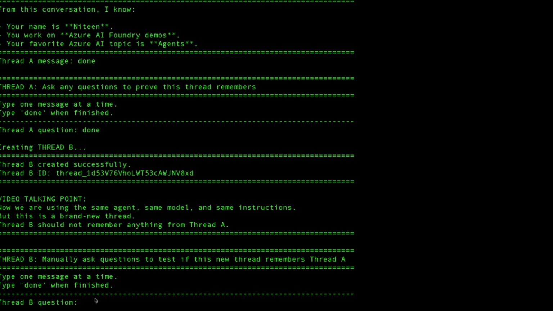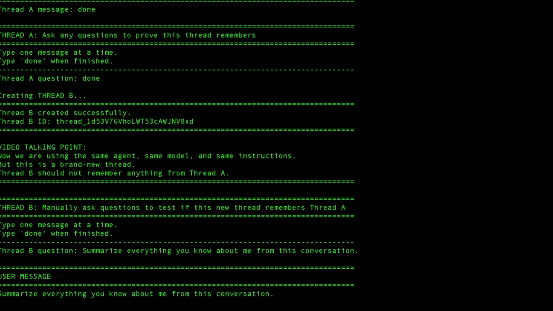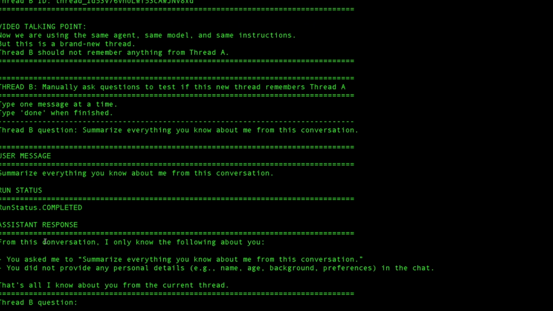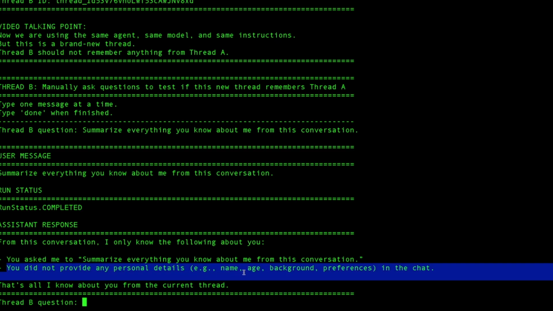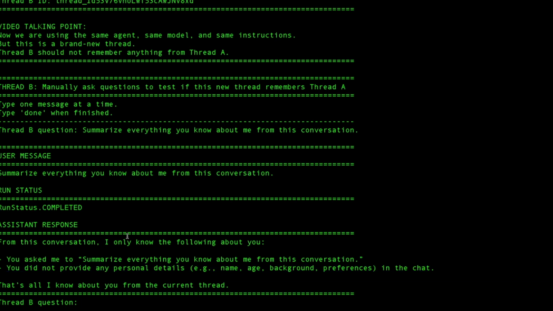Let's see if the same agent remembers us. Let's ask the same previous summarized question. Here, if you see, it clearly says you did not provide any personal details, for example name, age, background, anything in the chat. Remember, it's the same agent, same model, same instructions, but a different thread.